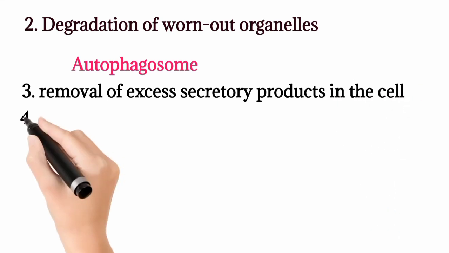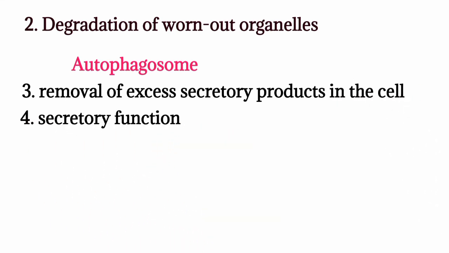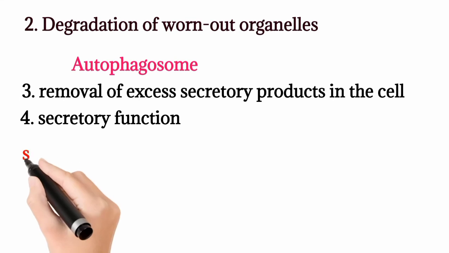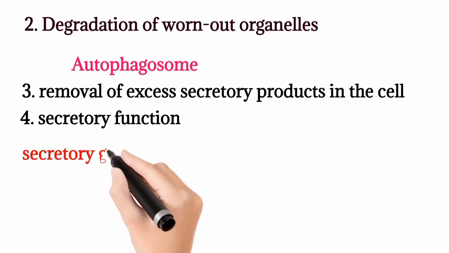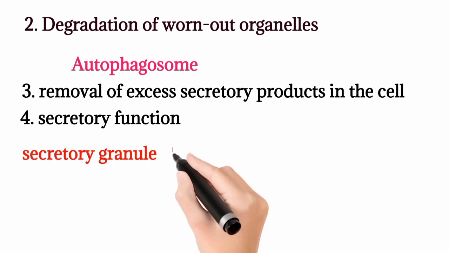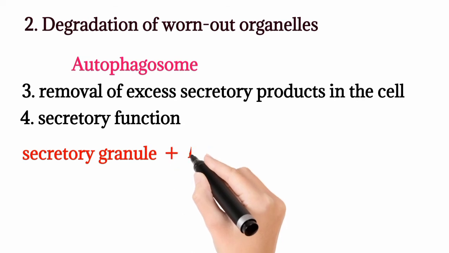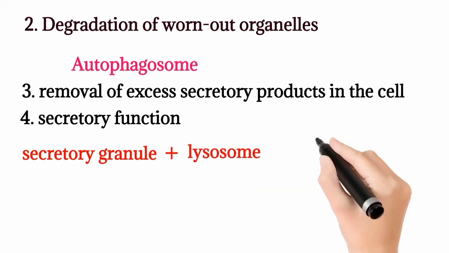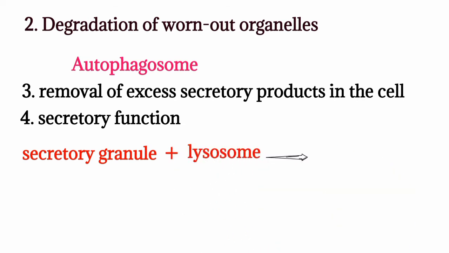Last function of the lysosome is secretory function. Secretory lysosomes are found in some cells, particularly in the cells of the immune system. When secretory granules, which contain the particular secretory product of the cell, combine with lysosomes, they form secretory lysosomes. Examples of secretory lysosomes are lysosomes in cytotoxic T lymphocytes and natural killer cells.